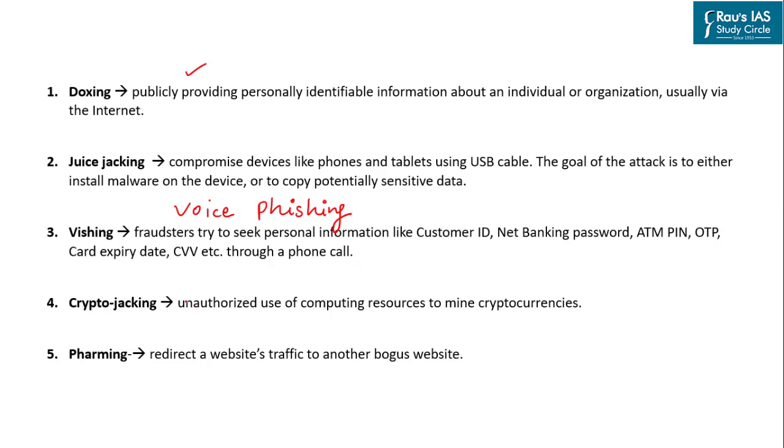Another attack is cryptojacking, wherein an individual's computing device is hijacked and its resources are used to mine cryptocurrencies illegally. Pharming is a kind of cyber attack wherein some malicious code is installed in the personal computer or server of the users, which redirects the website's traffic to another bogus website. This is done to gain their personal information for malicious purposes.